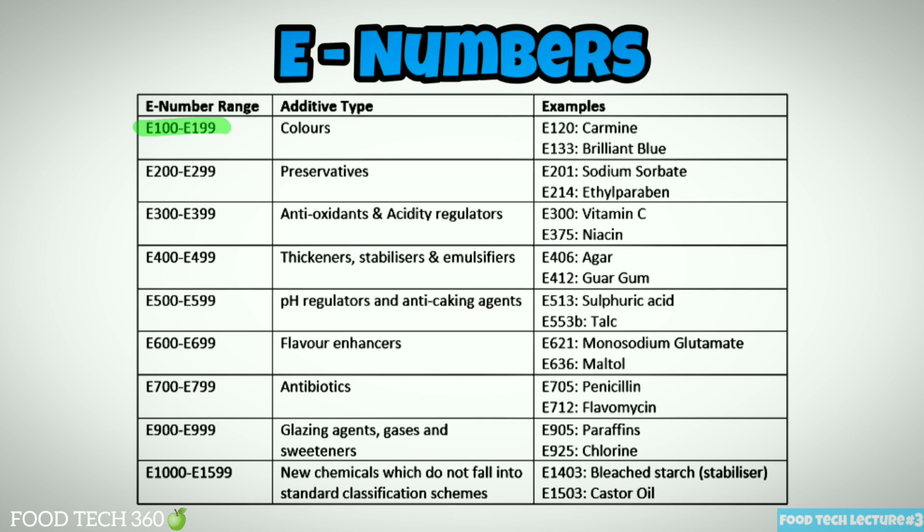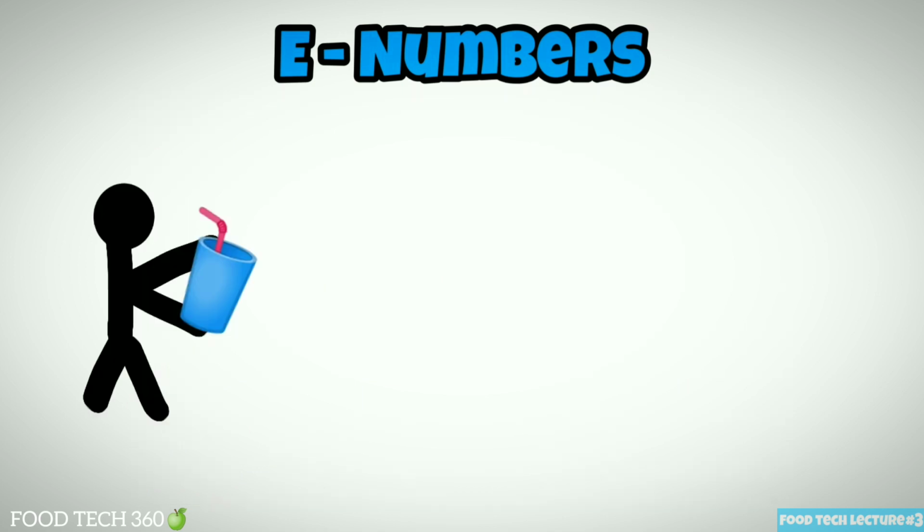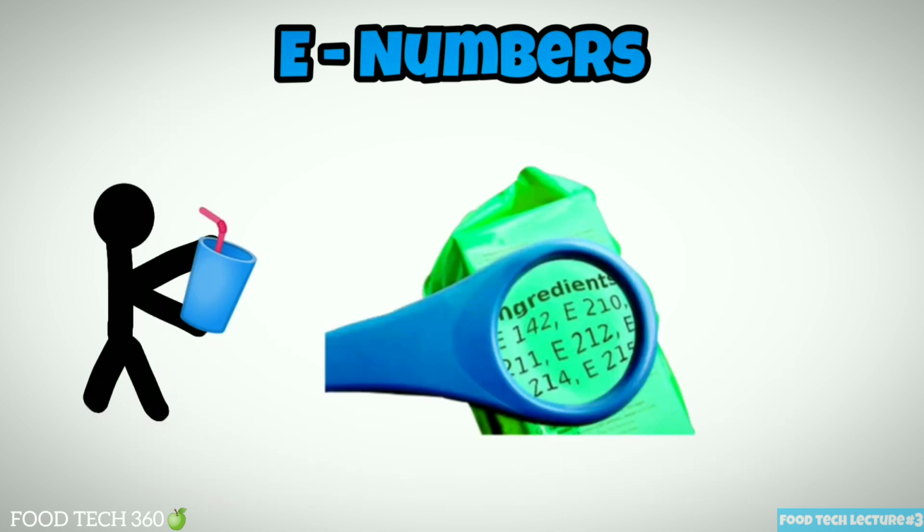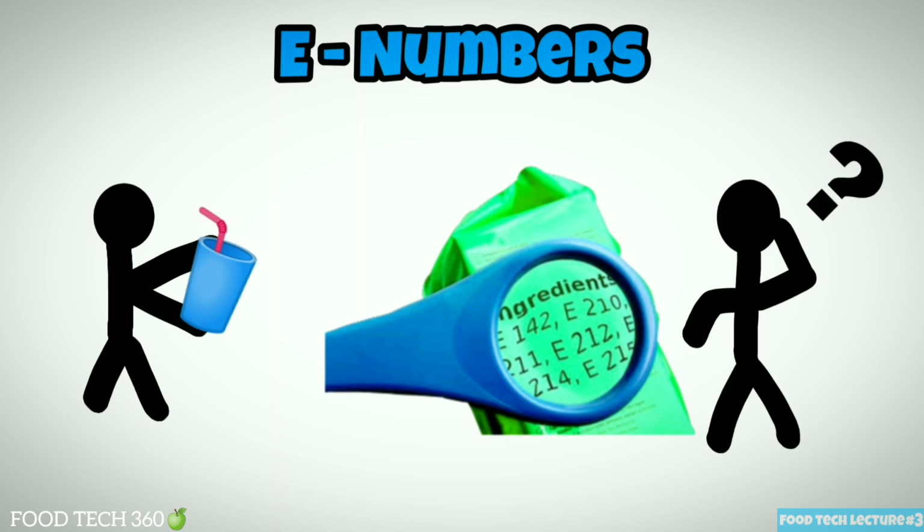E100 to 199 are colorants, 200 to 299 are preservatives, 300 to 399 are antioxidants and acidity regulators, 400 to 499 are thickeners, stabilizers and emulsifiers, 500 to 599 are acidity regulators and anti-caking agents, 600 to 699 are flavor enhancers, 900 to 999 are surface coating agents, gases and sweeteners, and above 1000 are additional chemicals. So next time if you are going to buy a packaged food, check for the E-number and try to identify which additive group it belongs to.